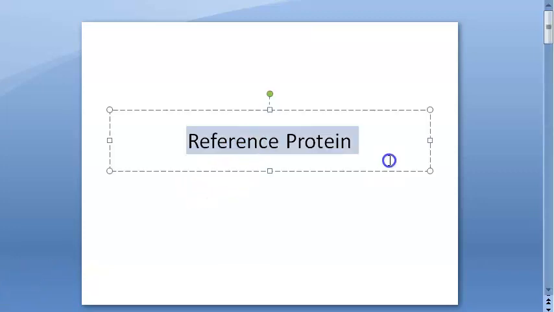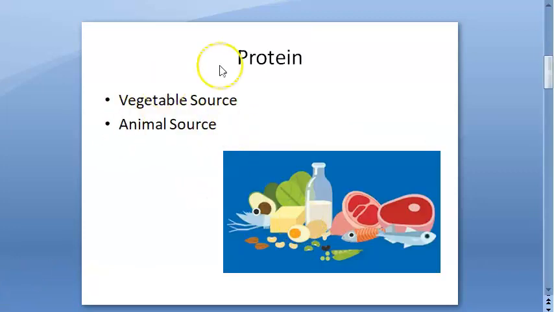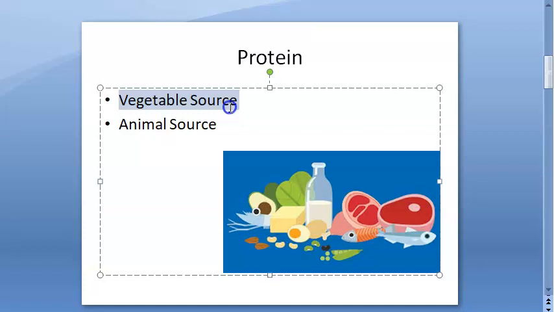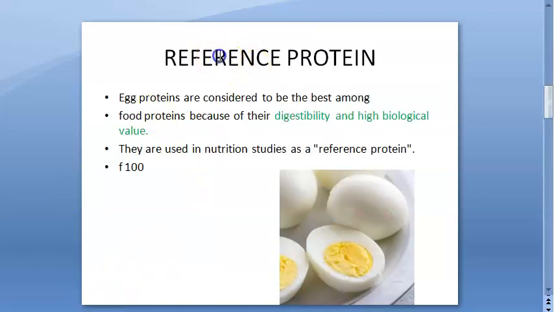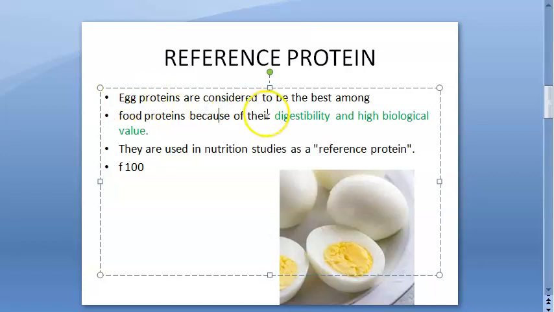Hello people, in this video we want to look at what reference protein is. Proteins can be from vegetables or from animals. To understand reference protein, it is nothing but egg. Egg has high digestibility and high biological values. That's why it is called a reference protein.